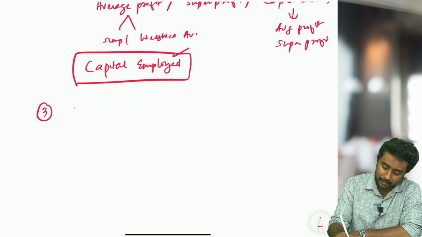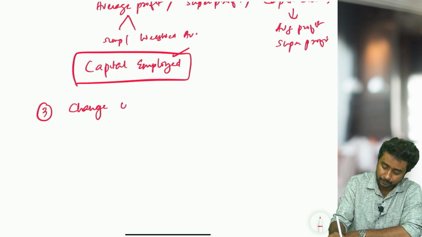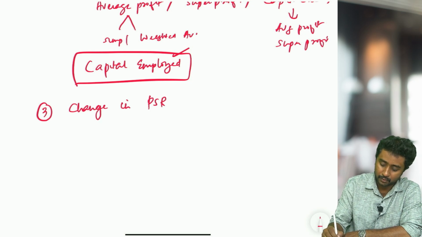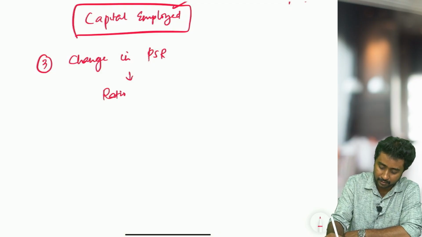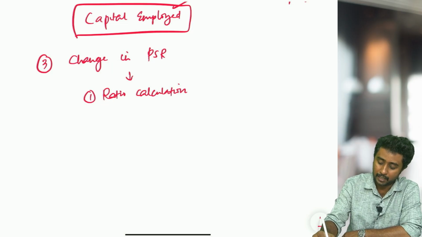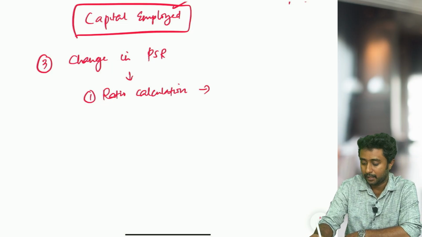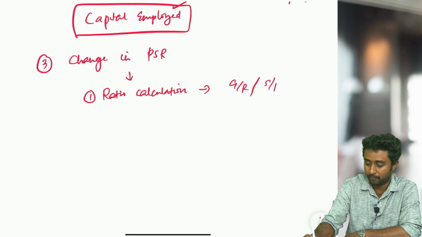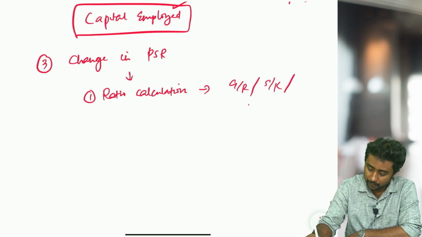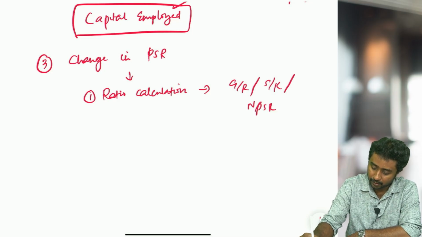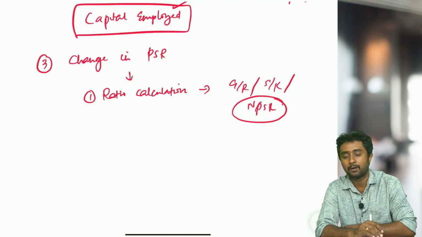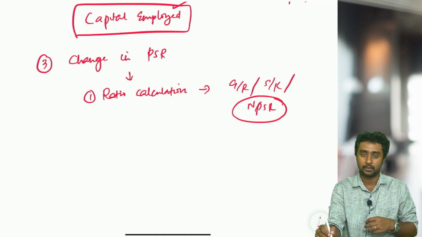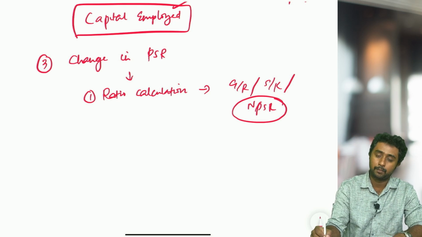Next topic that we are discussing is change in profit sharing ratio. In this chapter you have to focus on obviously ratio calculations. You have to focus on ratio calculation. Sometimes gaining ratio will be there, sometimes sacrificing ratio will be there, sometimes new profit sharing ratio will be there, sometimes new profit sharing ratio will be given and you will be asked to go back and find out the old profit sharing ratio. These kinds of questions you have to practice.